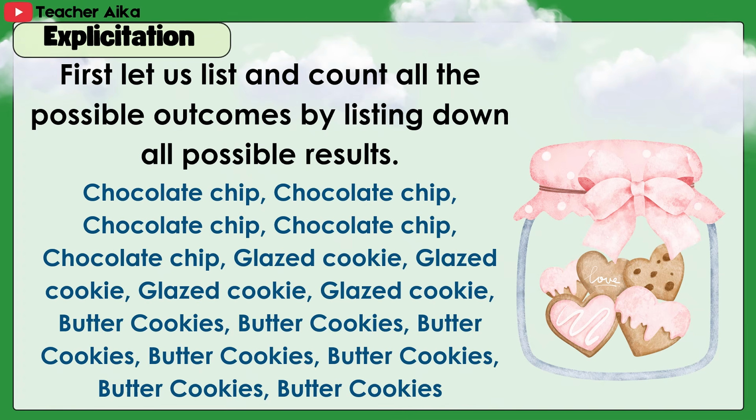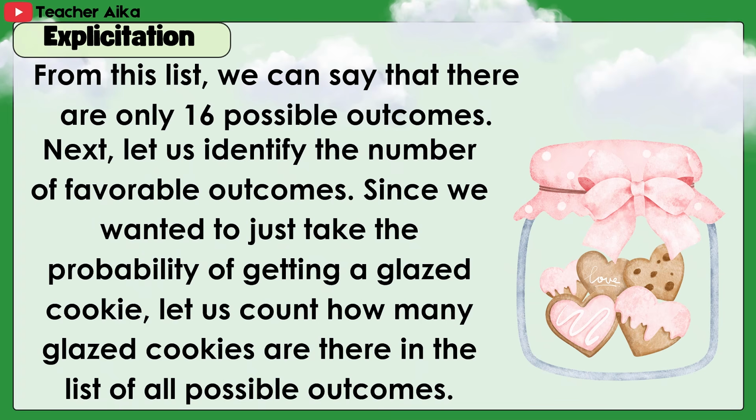First, let us list and count all the possible outcomes by listing down all possible results. Chocolate chip, glazed cookie, butter cookies. From the list, we can say that there are only 16 possible outcomes.